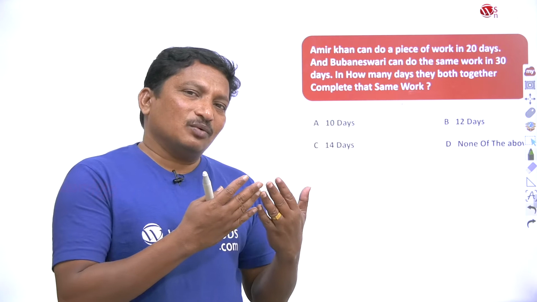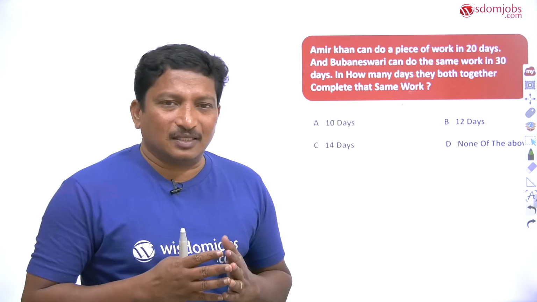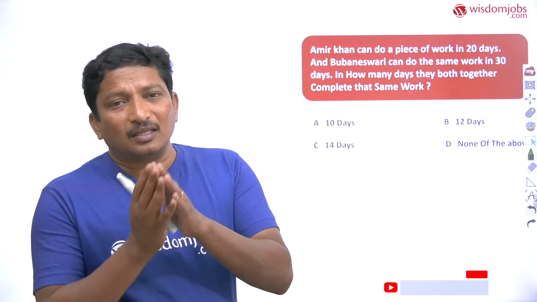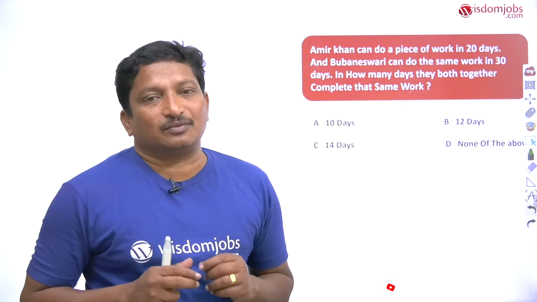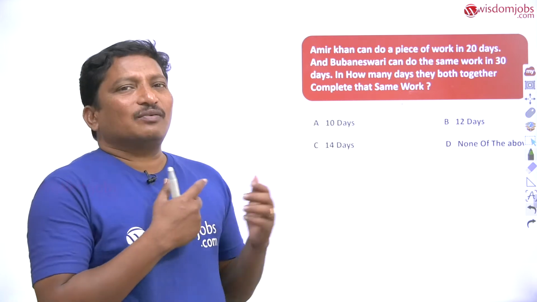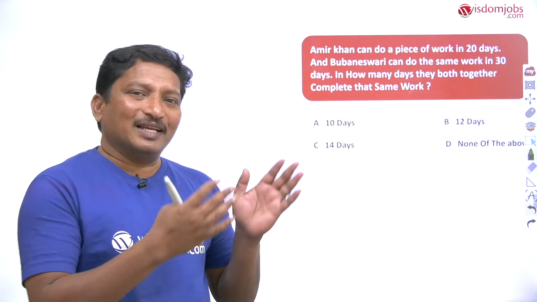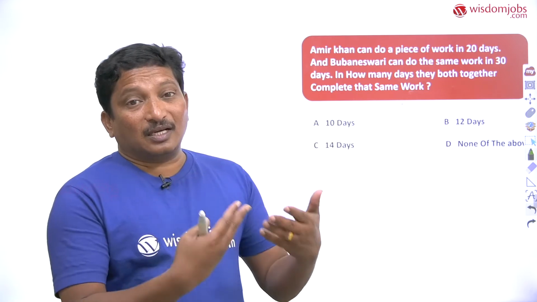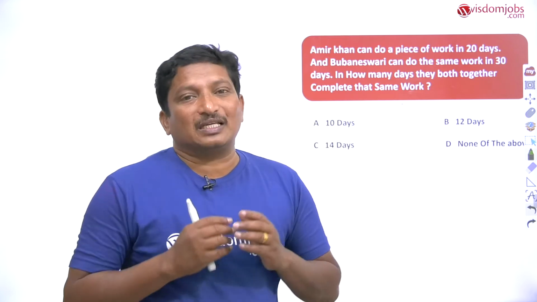When you read the question carefully, there are two different numerical values given and two different people, but they did the same work. Dear students, a question like this has many approaches. First the traditional method, then the conventional method, then the option approach, then the shortcut approach. Ultimately the shortcut is what is used for exams, otherwise the conventional and traditional methods are not supported from the exam point of view.